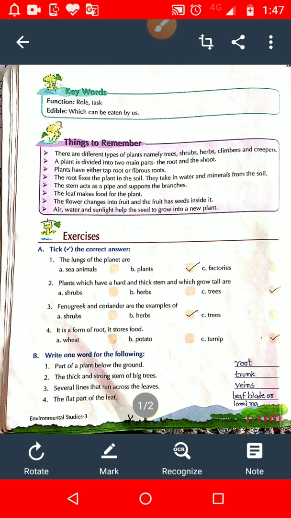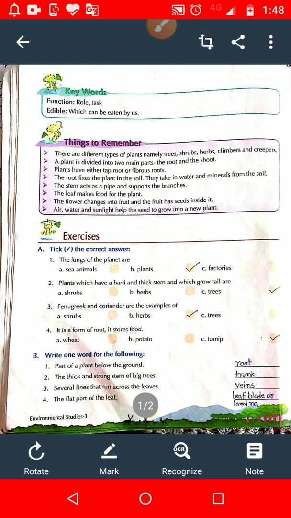But the plants which have a thick and strong stem and are very tall, we call them trees. In big trees, that stem is known as trunk. So the stem of a big tree is known as trunk. Trunk is the right answer.